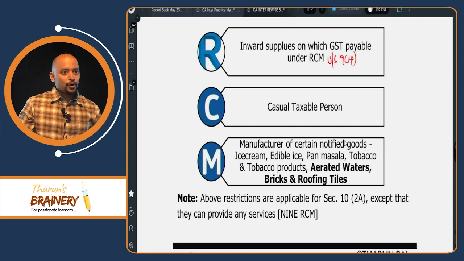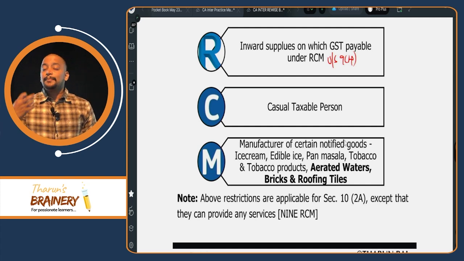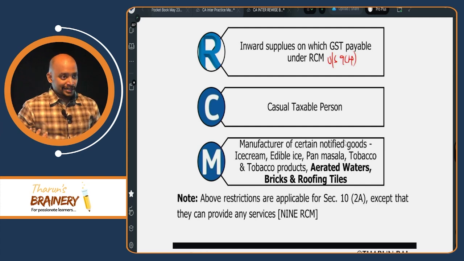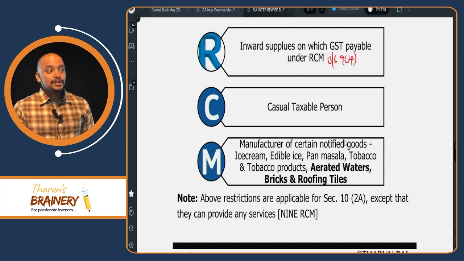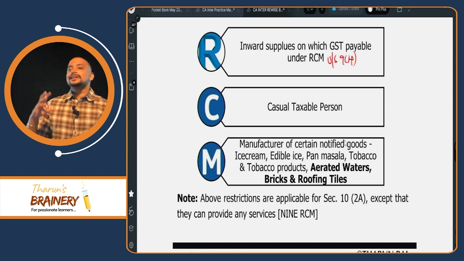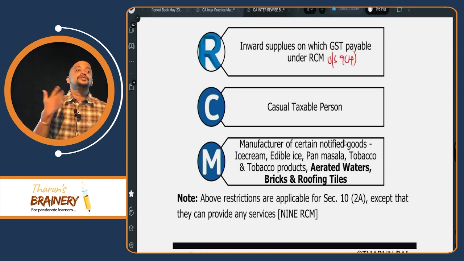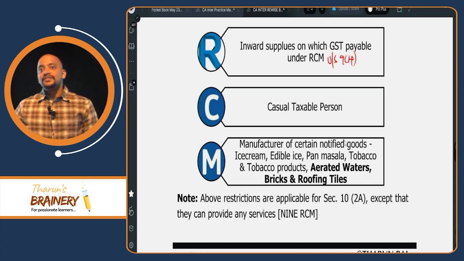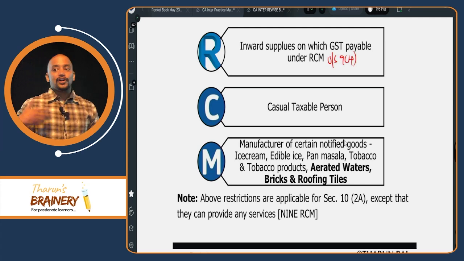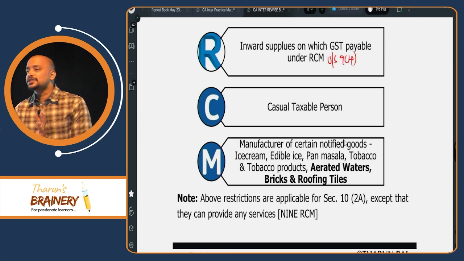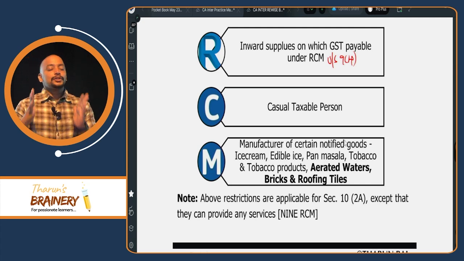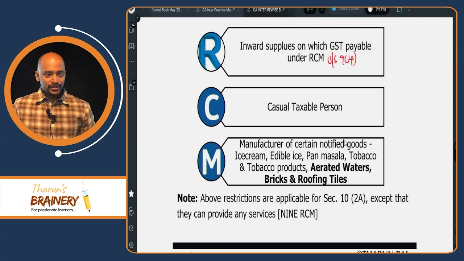So Pepsi, Coke or any soda, they purchase these aerated waters and mix the essence in that. That's where they make the beverages. So these aerated waters are processed waters, with which we add sugars and oxygen. So aerated waters are processed water, not normal water. So that manufacturer cannot opt for composition scheme.